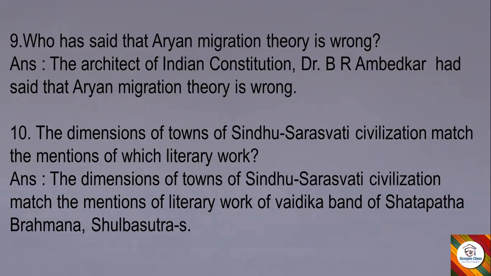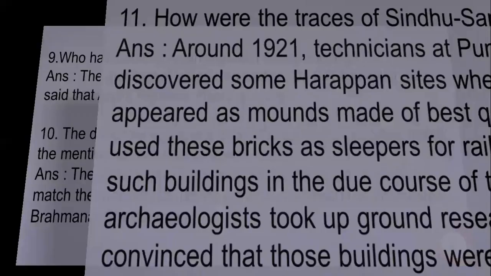The dimension of towns of Sindhu Saraswati civilization match the mentions of which literary work? Answer. The dimensions of towns of Sindhu-Saraswati civilization match the mentions of literary work of Vaidika band of Shatapatha Brahmana and Shulba Sutras. Next question.